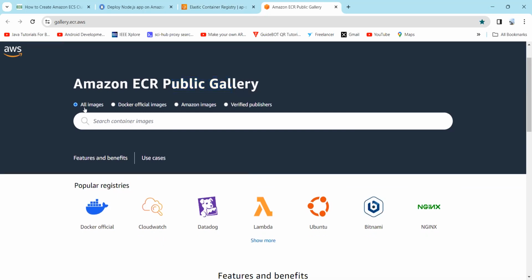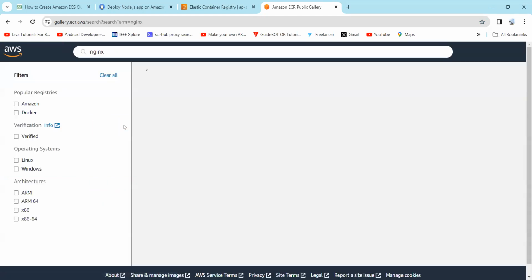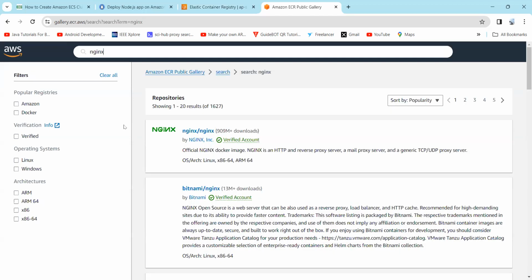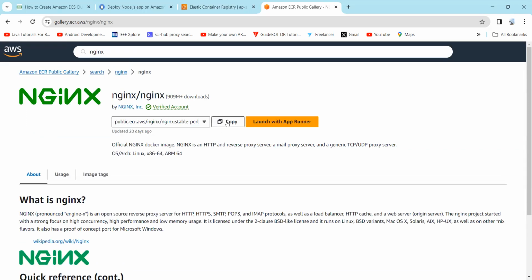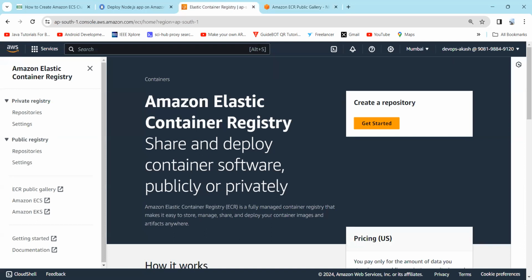Click on the option all images, which is set by default, and just type Nginx and press enter. So here you can see Nginx. Just click on that and copy the image. So here you can see it is copied successfully.